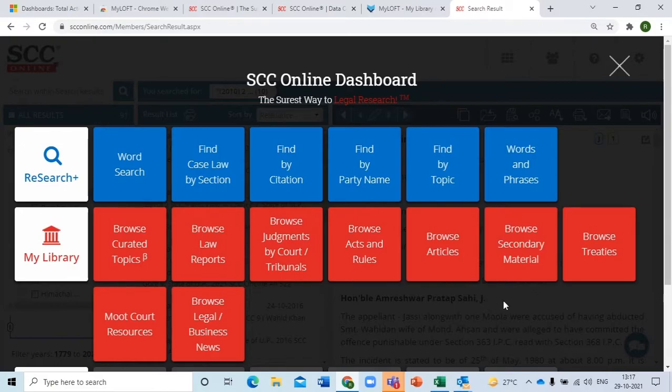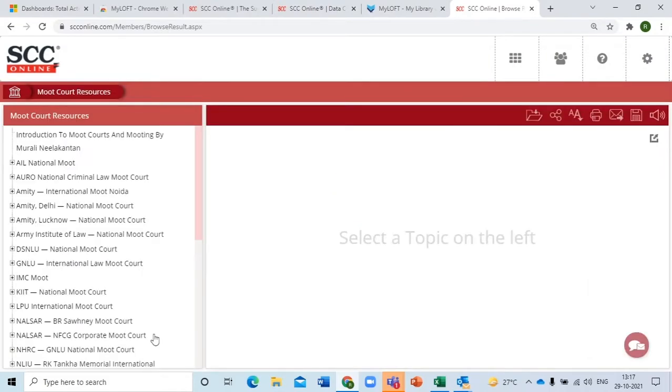Now if you see there, we talked about browse acts and rules. What else can we do? Let me show you the moot court resources. That is something that we left out in the starting. I said that you can access the moot court archives. So this is what we mentioned. Pick up any of the moot courts.